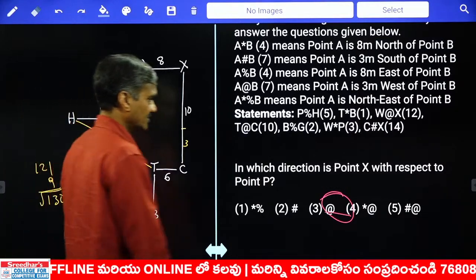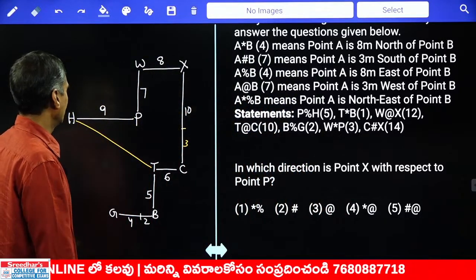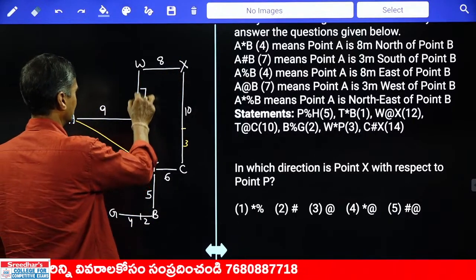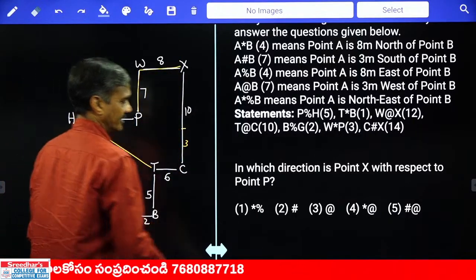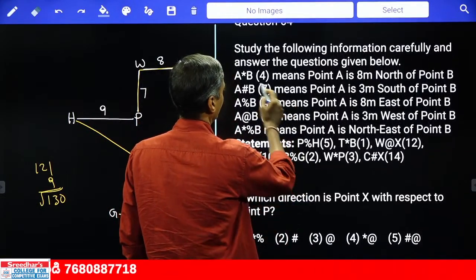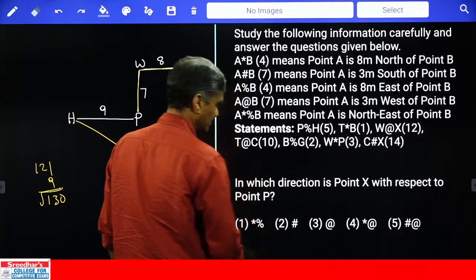And next one, in which direction is P with respect to X? Point X with respect to P. In order to reach X from P, first I need to move towards north and east, that is northeast. North is star, east is percentage. Star and percentage, that is choice 1.